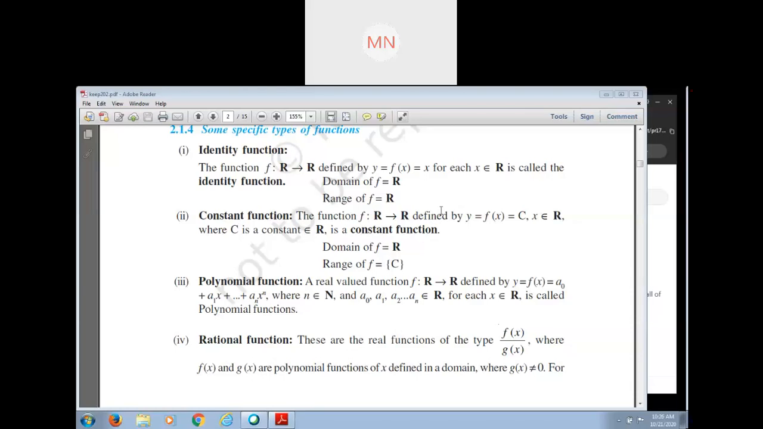Yes, ma'am. After that, in case of Cartesian product, we collect all the ordered pairs from A and B. After that, we study about relation. In case of relation, we collect some particular ordered pairs from the Cartesian product, which are related to each other. So we can say that relation is a subset of Cartesian product.